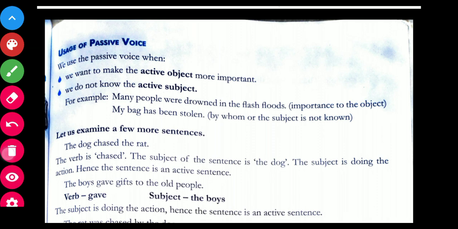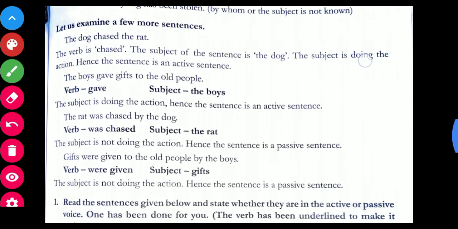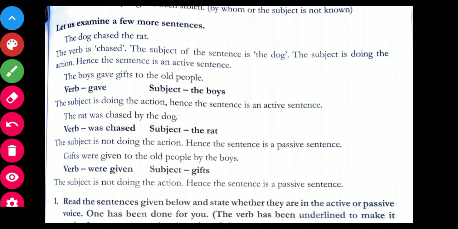So now let us examine a few more sentences. The dog chased the rat. So the verb is chased over here. The subject in the sentence is the dog and the action has been performed by the dog. Hence the sentence is in active voice.